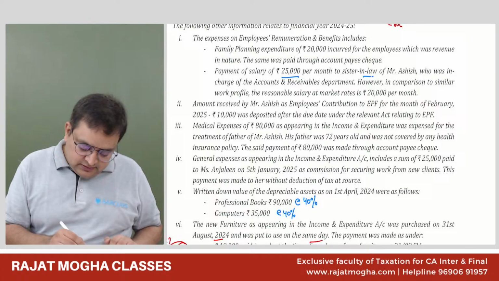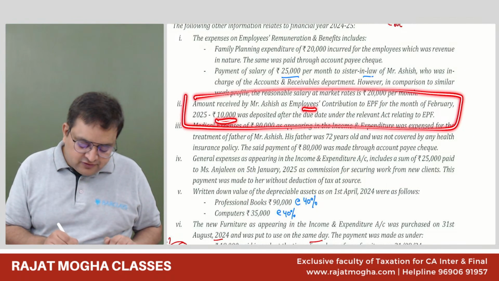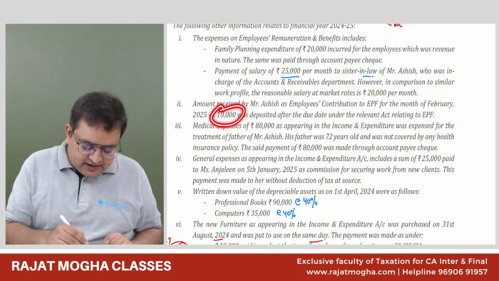Then second point was employee contribution. We have received 10,000 rupees and we have not deposited up to the relevant date. So it will be your income. So 10,000 again, you will add it back.